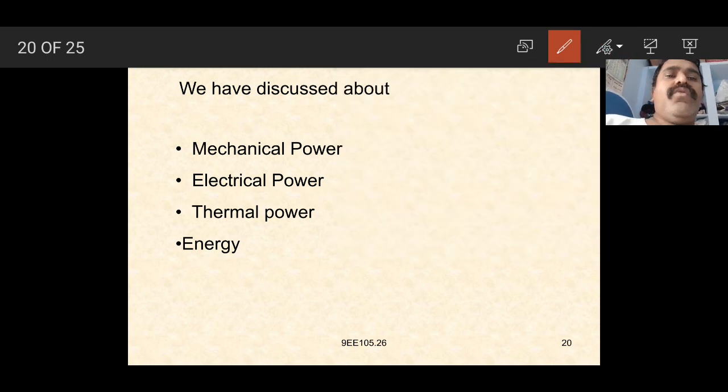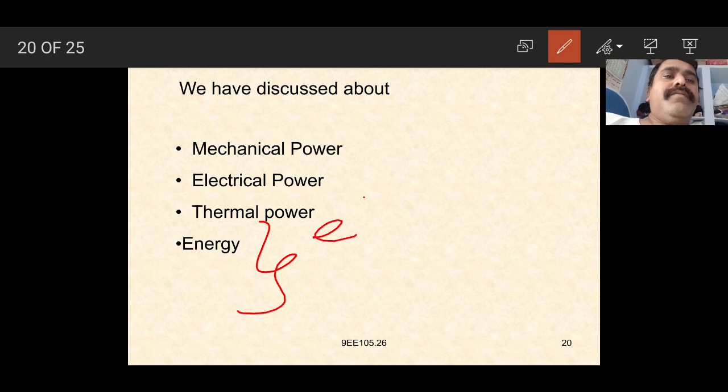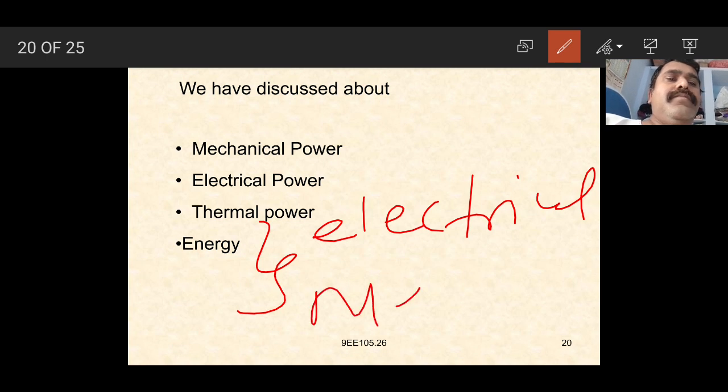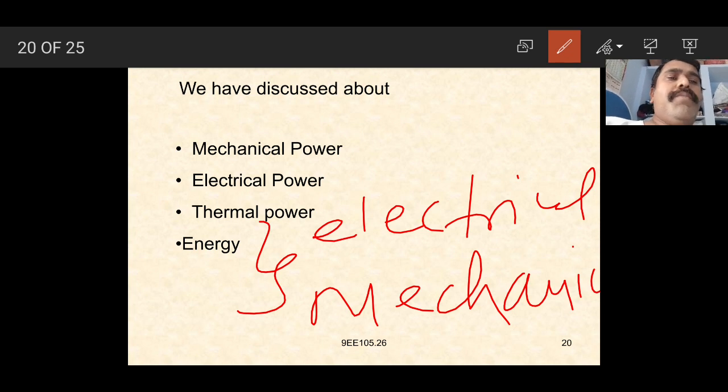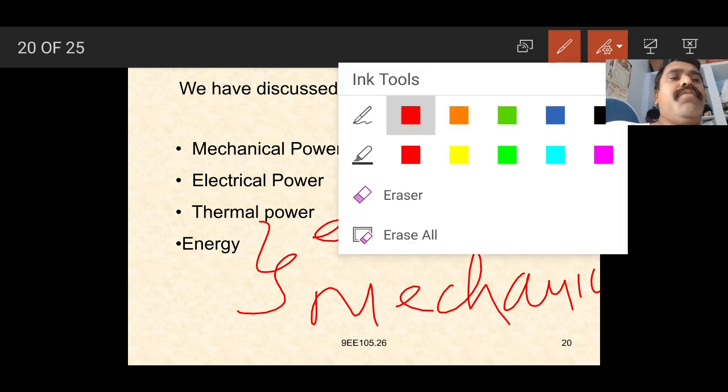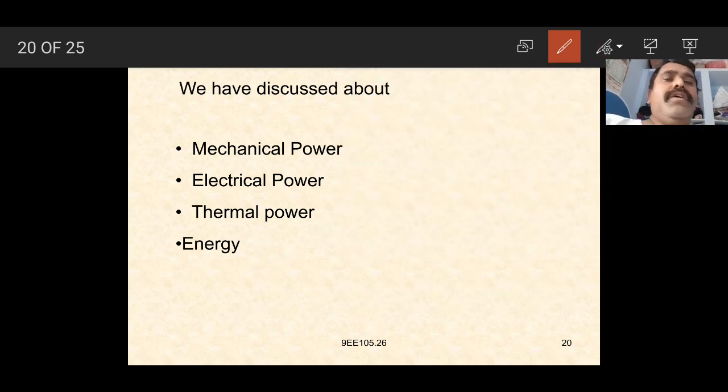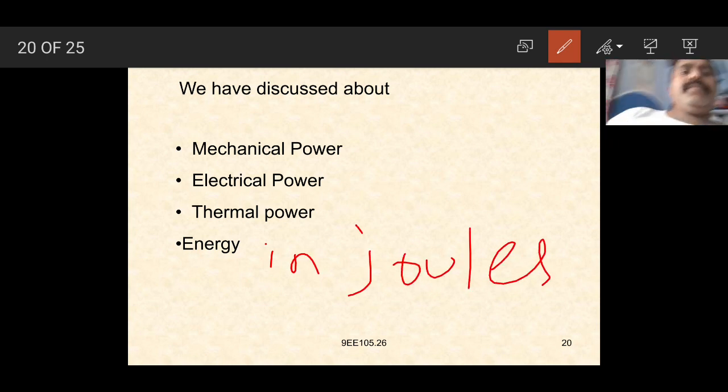Energy can be considered in the case of electrical energy or mechanical energy. Mechanical energy can be divided into two types, potential and kinetic energy. Electrical energy is the entire amount of work done in electrical systems, measured in joules. Mechanical energy is also measured in joules, and in kilowatt hours.